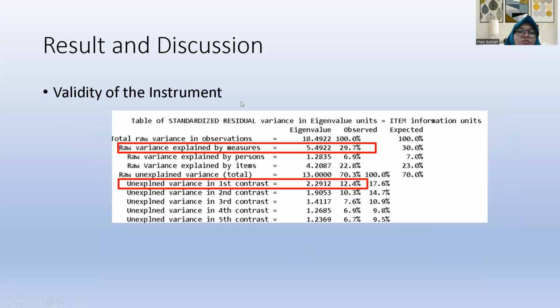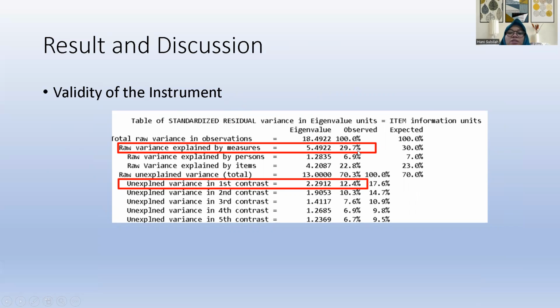And for the validity of the instrument, we use the raw variance explained by measure. We got the observed value of 29.7%, and unexplained variance in the first contrast is 12.4%. It means that the raw variance explained by measure is acceptable.